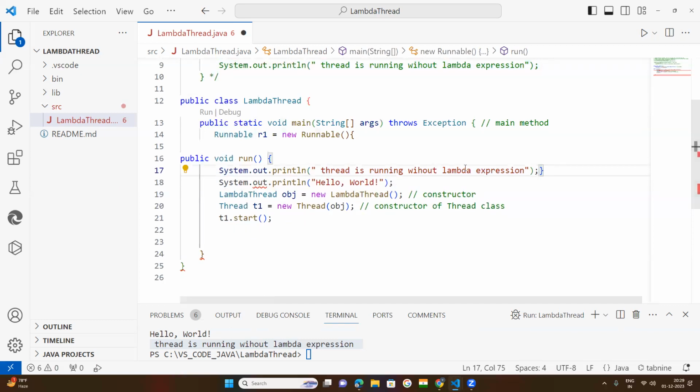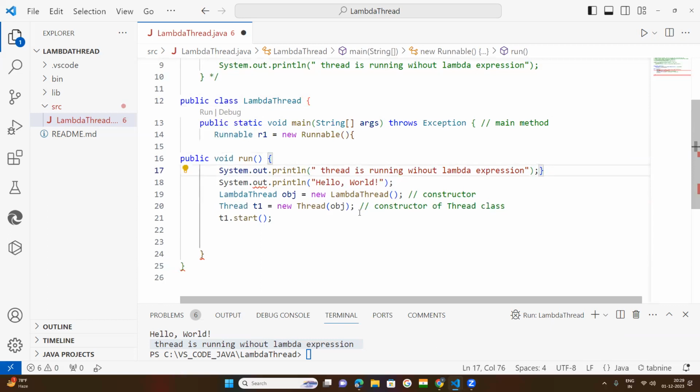Try to understand. Now this method is open. This method is terminated. See here, the main class is open, the main method is open. Where is that main method? This is the main method. The main class is open, the main method is open, and the Runnable interface is open. Now the run method is created and closed here, which means three open braces are there. You need to keep reminding yourself. The run method opens and closes with this statement.